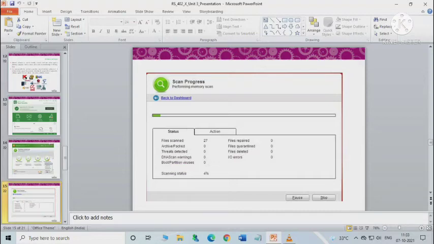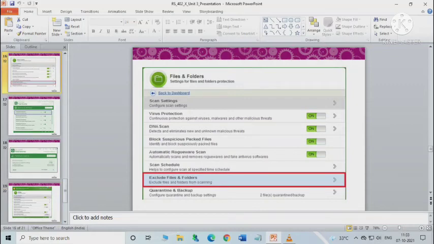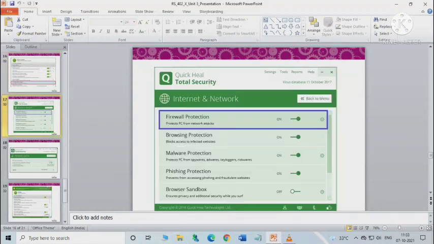Now we'll be talking about some more options of Quick Heal Total Security. We can configure the protection setting for files and folders in our system through the Files and Folders option. We can also use the Emails option. With this option we can configure the protection rules for all incoming emails. These rules include blocking infected attachments in the emails.